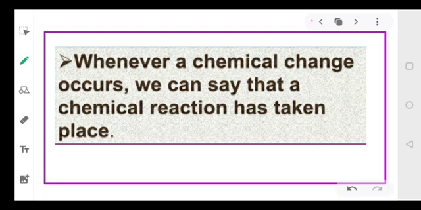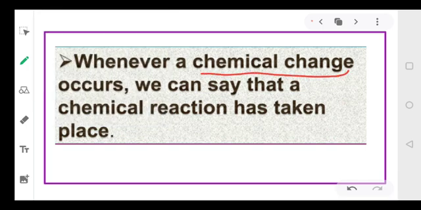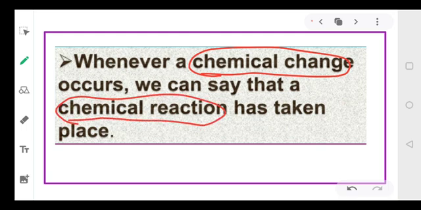Like I am giving you an example. Suppose you are burning a paper. So burning a paper is a chemical change, right everyone? And understand this, whenever we have a chemical change, this means a chemical reaction has occurred. Okay, so the chemical change that you are observing is always because of the chemical reaction. Okay, dear students?